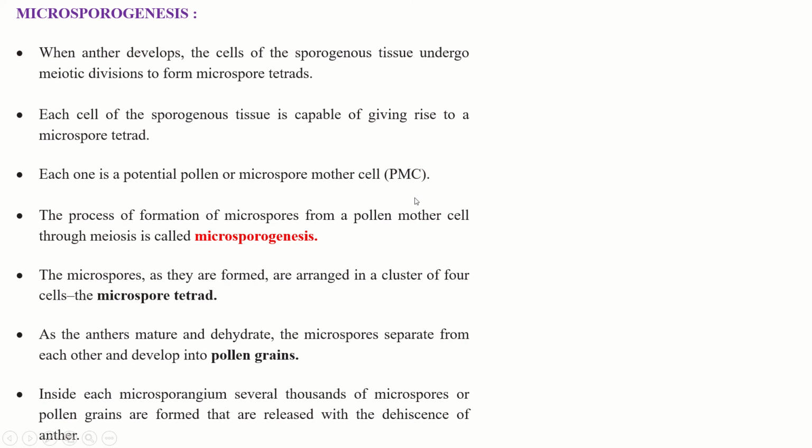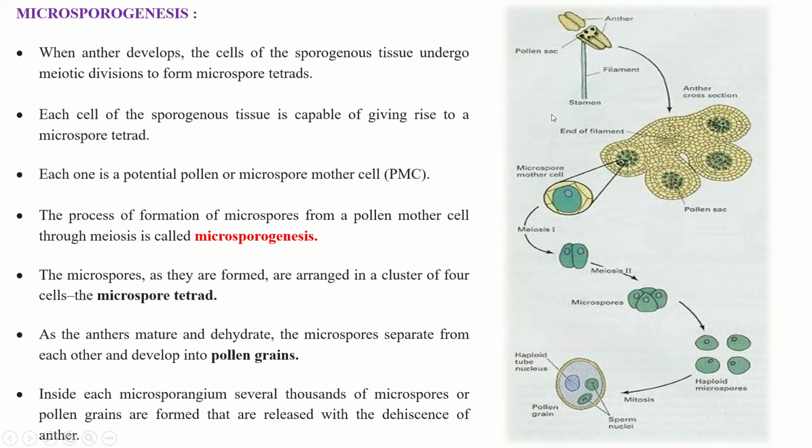Now we'll see the process of microsporogenesis, that is the formation of pollen grains from the mother cell. When anthers develop, the cells of the sporogenous tissue undergo meiotic division to form microspore tetrads. Now you can see this is the anther. If we cut, we get this bilobed structure. This is the sporogenous tissue, and each cell in this sporogenous tissue is called a microspore mother cell. One cell is enlarged here. This is also a microspore mother cell.